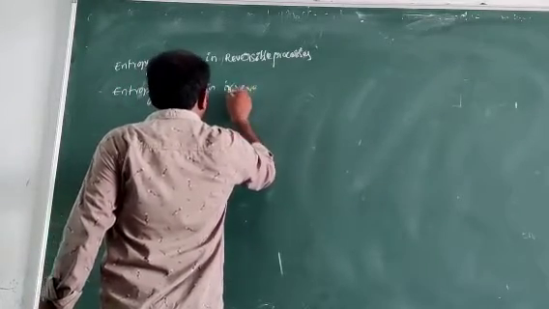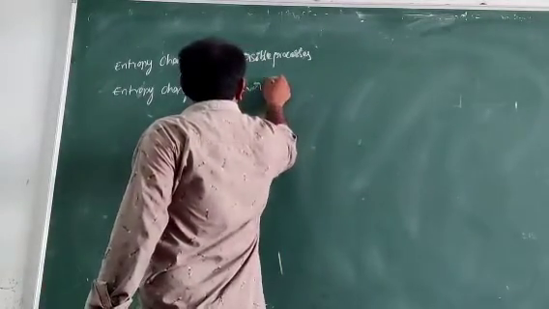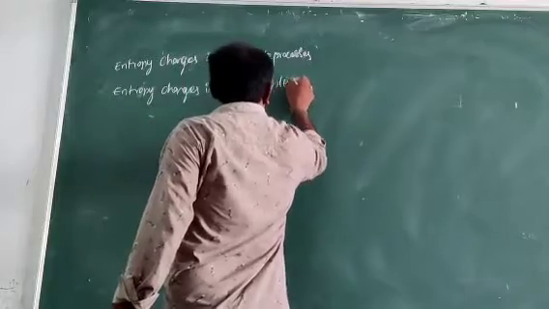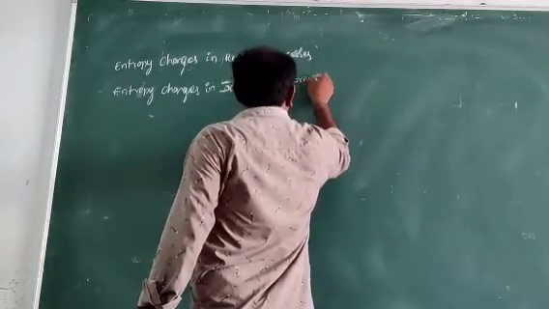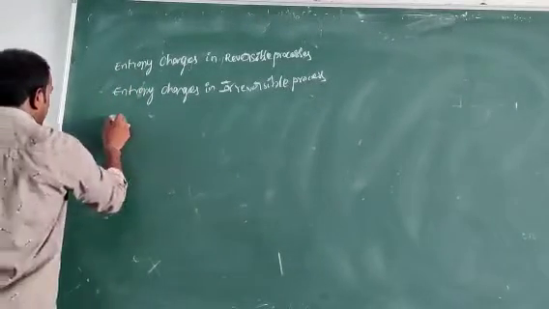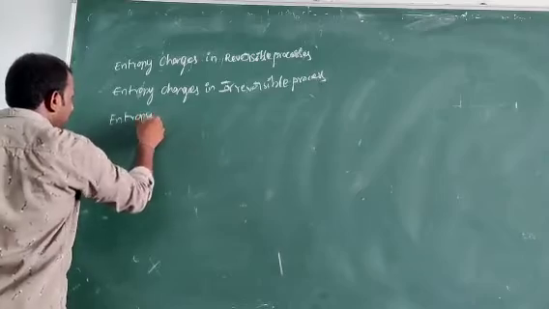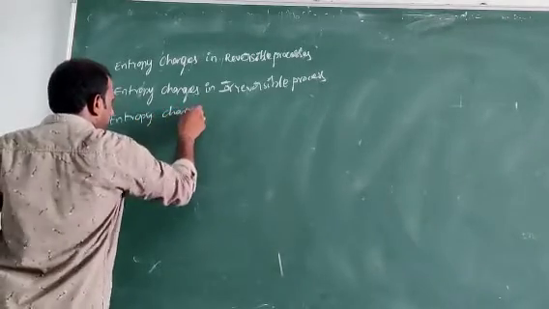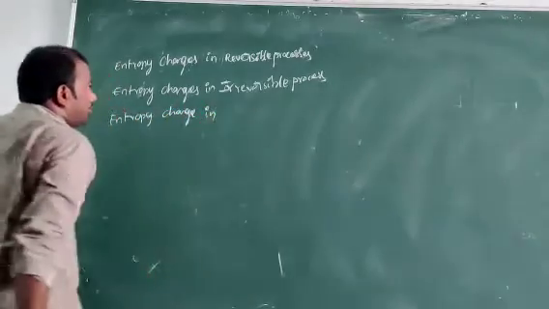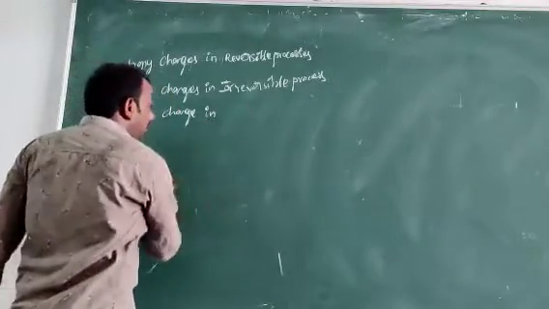Irreversible process. Third one is entropy change in disorder.